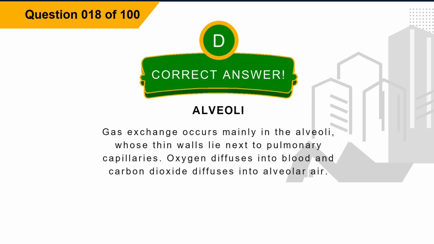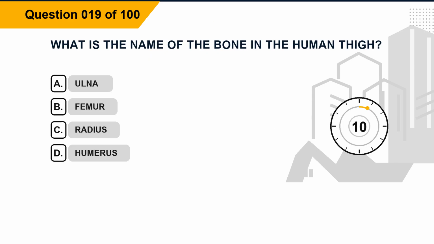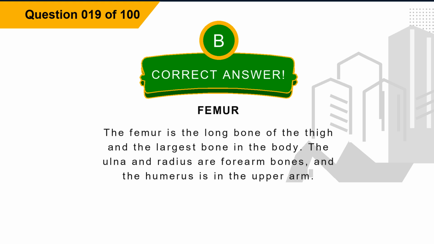Explanation: gas exchange occurs mainly in the alveoli, whose thin walls lie next to pulmonary capillaries. Oxygen diffuses into blood and carbon dioxide diffuses into alveolar air. Question 19. What is the name of the bone in the human thigh? Option A, ulna. Option B, femur. Option C, radius. Option D, humerus. The correct answer is option B, femur.